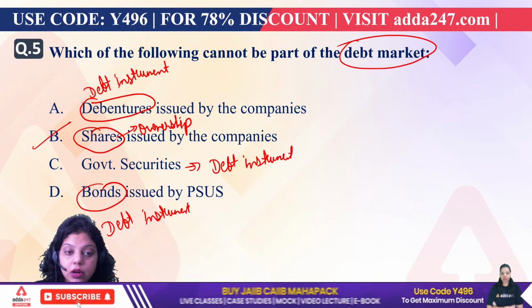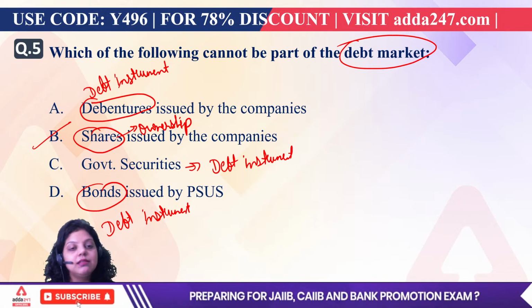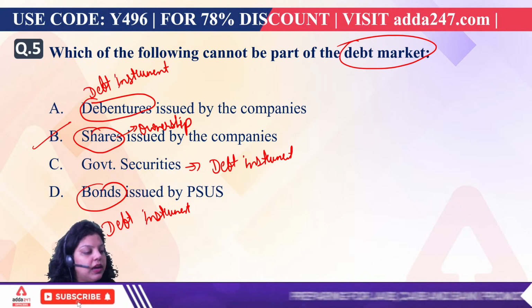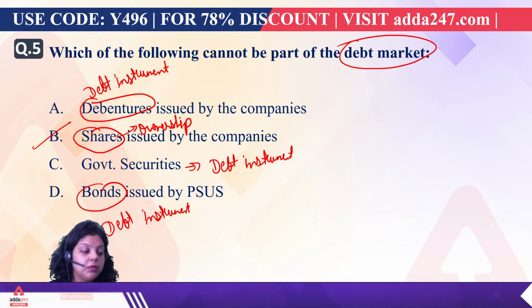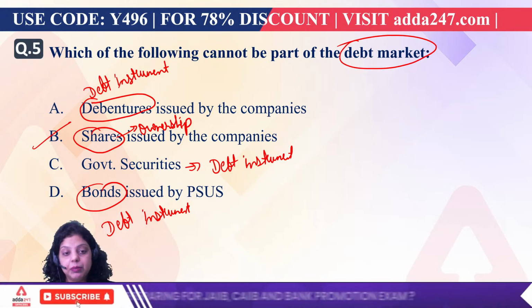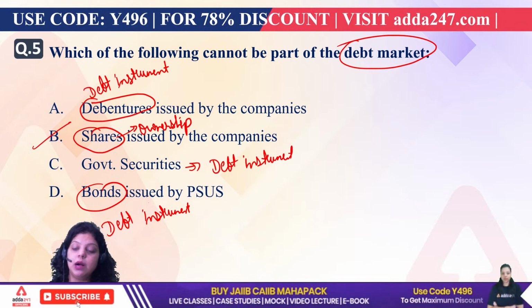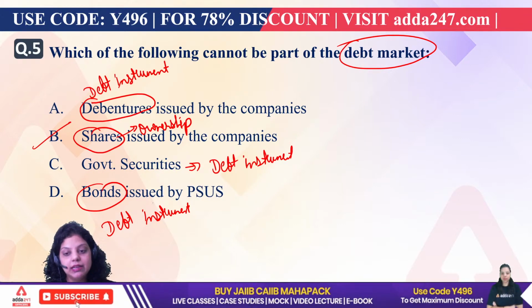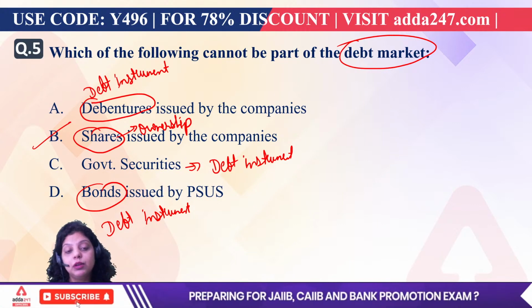Government securities, bonds, and debentures are part of the debt market. Shares give you partnership in a particular company. Your profit and loss depends on the company. If the company is in profit, you will get profit. If the company is facing loss, you have to bear the loss, because you have become a partner of that company.